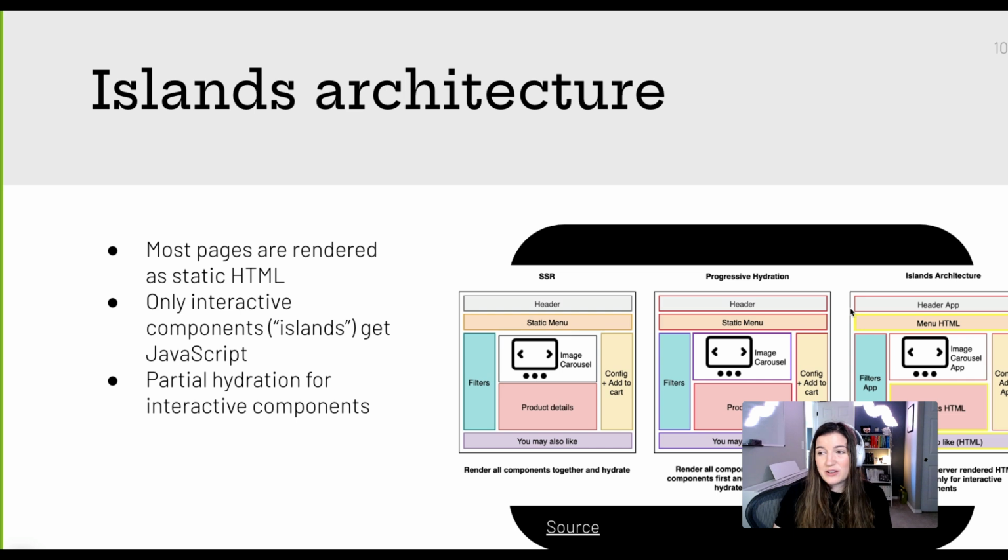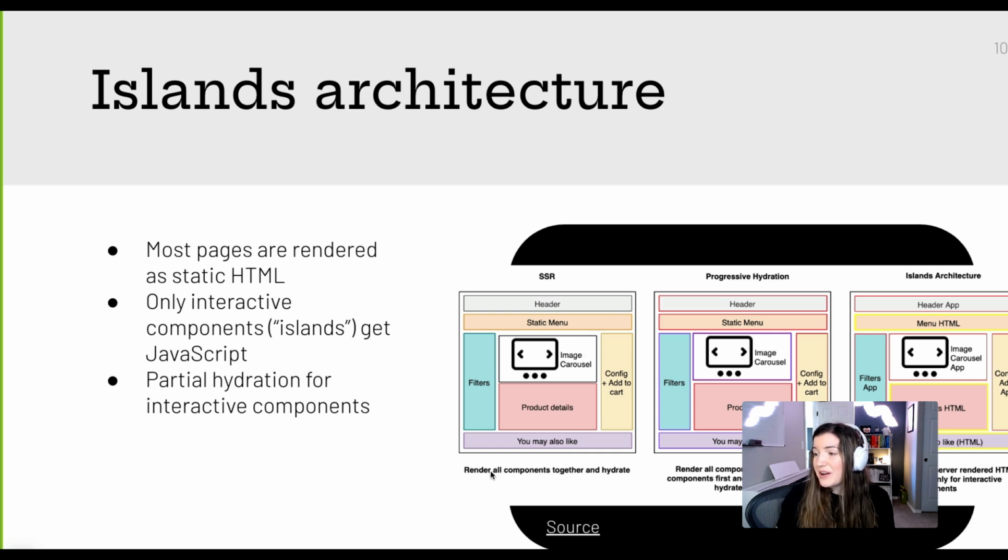One of the really cool breakthroughs around it is it introduced the idea of islands architecture. So, like I said, most pages are rendered only as static HTML, and it's using interactive components, or the islands of JavaScript, when it needs it, and then uses partial hydration of those JavaScript components. You can see an example here from this great article where the server-side render, that's what a lot of modern frameworks have moved towards as they realize that things like search engine optimization is important and having smaller JavaScript bundles is important. So that's what Next.js is using.